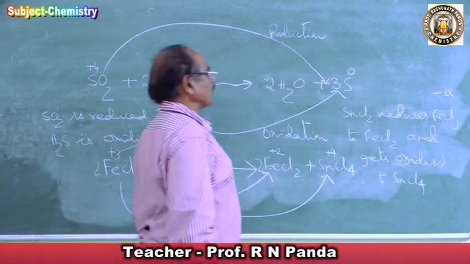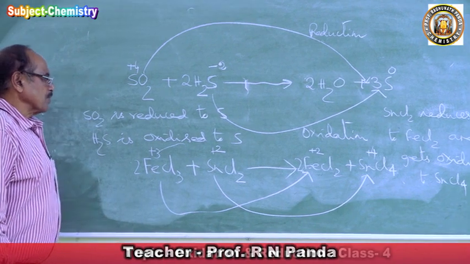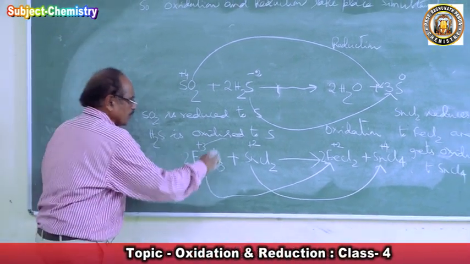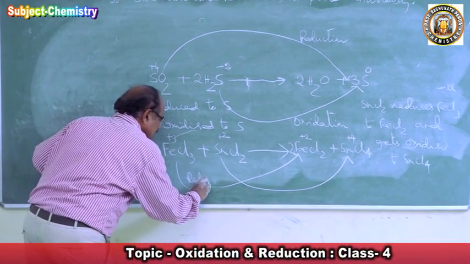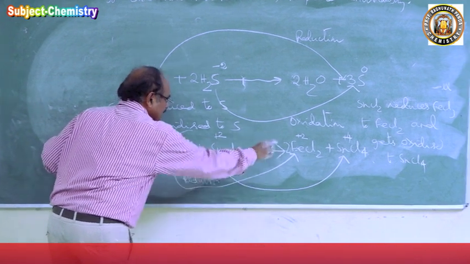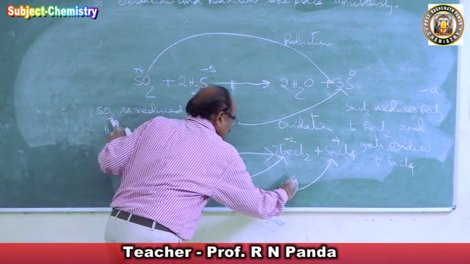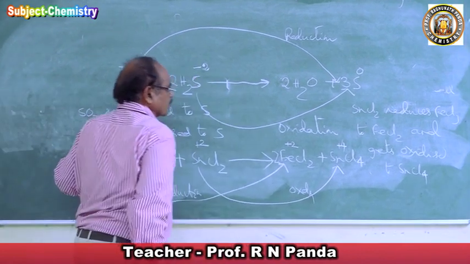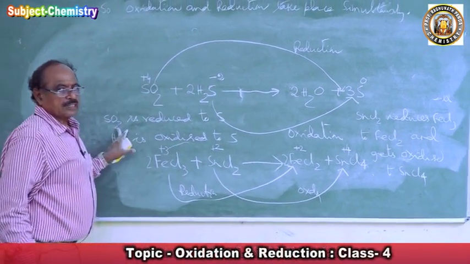So this is an example of a redox process. Ferric chloride to ferrous chloride is reduction, and stannous chloride to stannic chloride is oxidation.